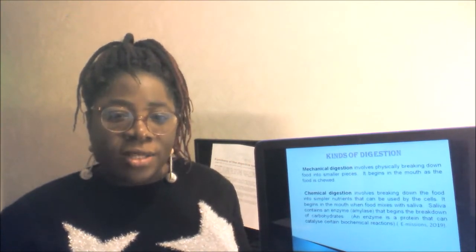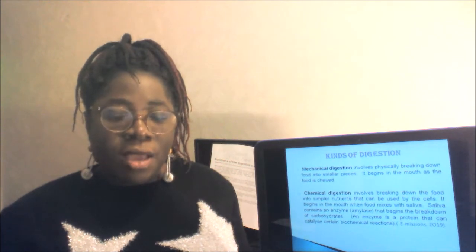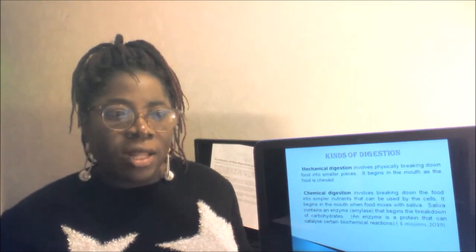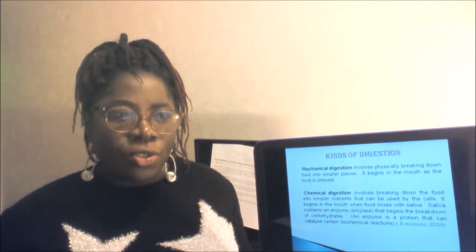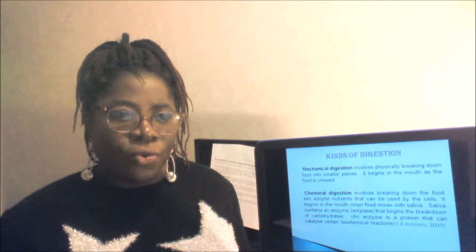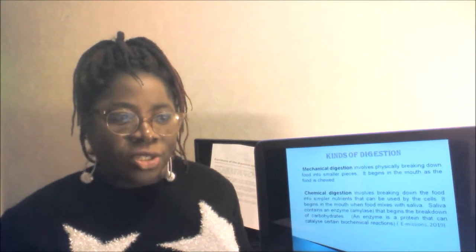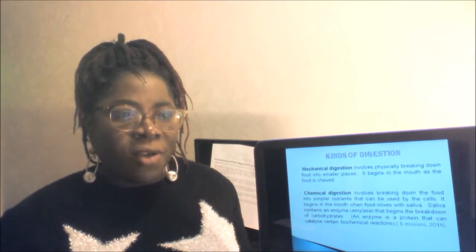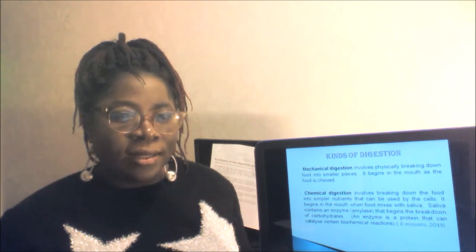There are two kinds of digestion: mechanical digestion and chemical digestion. Mechanical digestion involves physically breaking down food into smaller pieces. This begins with the teeth and saliva, and continues with further breakdown by digestive juices in the stomach. Mechanical breakdown of food is accentuated by the muscular contraction of the stomach and small intestine that mash, mix, and move food down the alimentary canal.